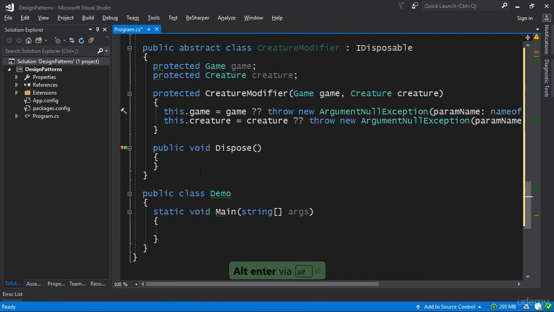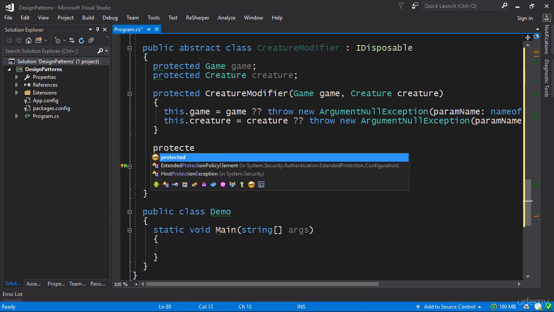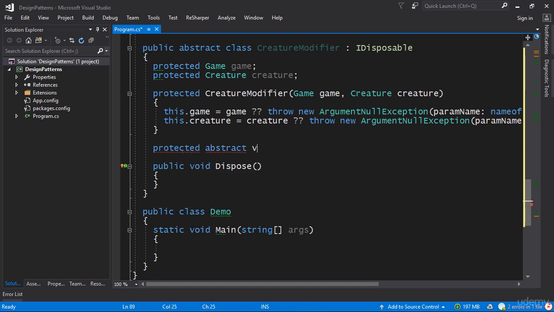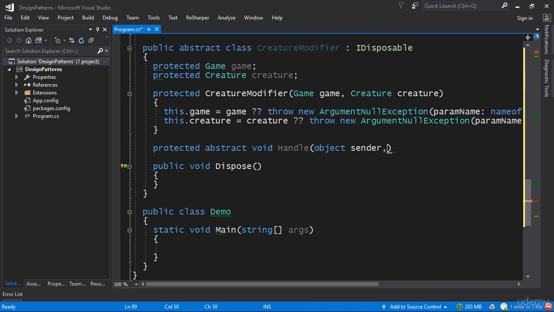And then, of course, we're also going to have a method you can actually override in order to handle this particular scenario. So just like in the previous example of handle, we're going to have a handle, but it's non-intrusive. It doesn't affect the creature itself. It only affects the query that's being passed in. So I'm going to make a protected abstract void handle, which takes the sender as well as the query, and that's going to be used as the event handler for the events that we've made up above in the game.